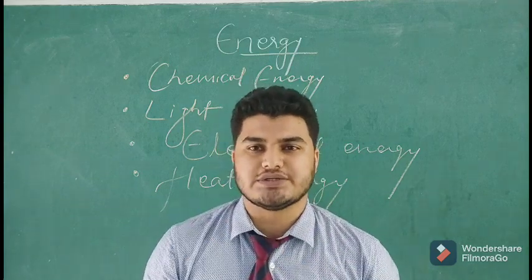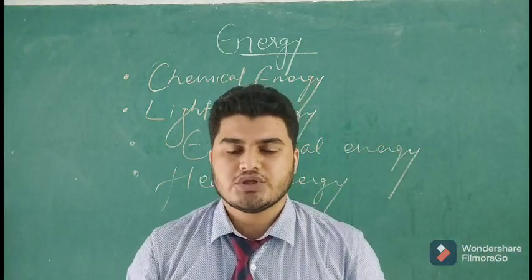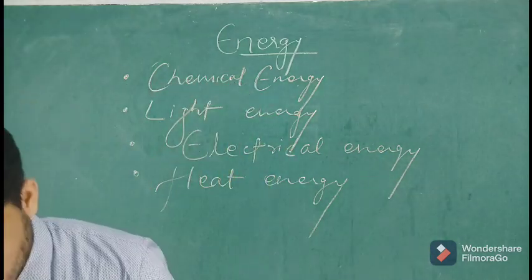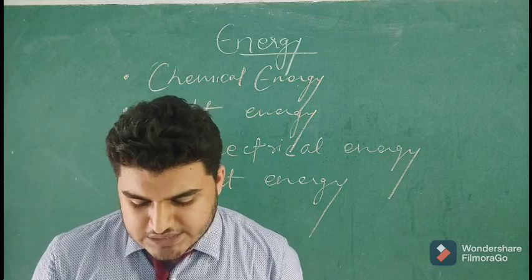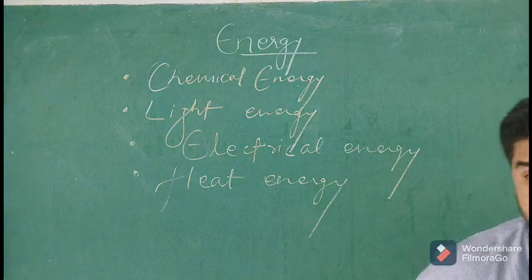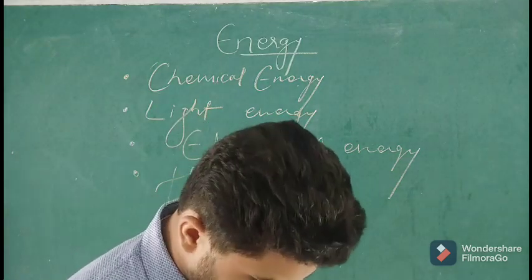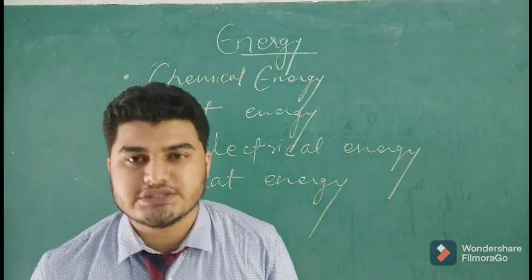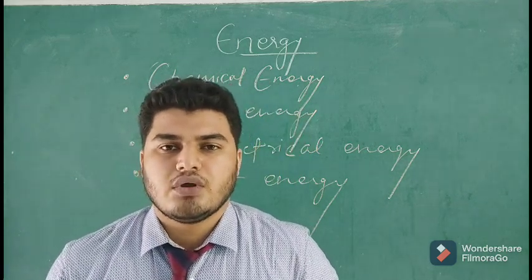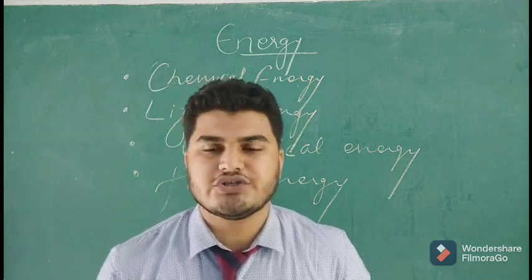Or you burn any substance. When the substance burns, it produces light as well as heat energy. So heat is a very common form of energy which we are able to see around us. The definition you can give is that heat energy is produced by burning of fossil fuels or burning of combustible substances, or by friction. Friction also produces heat energy.